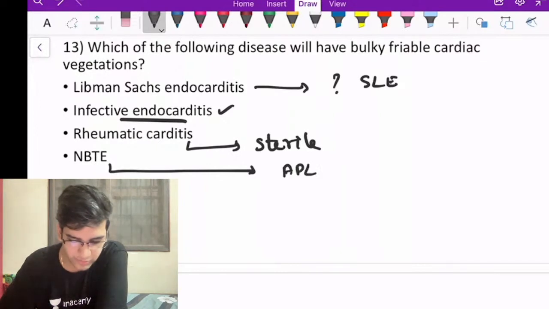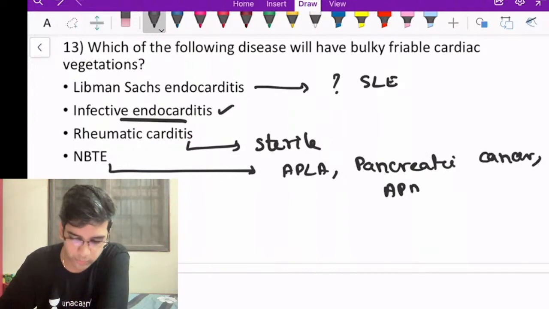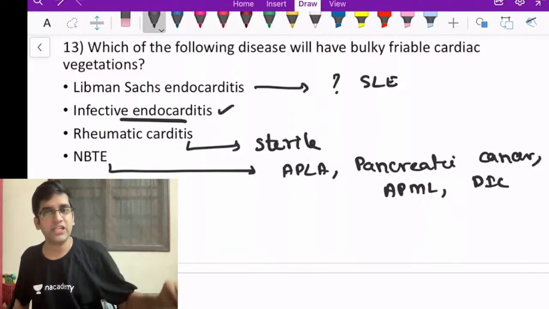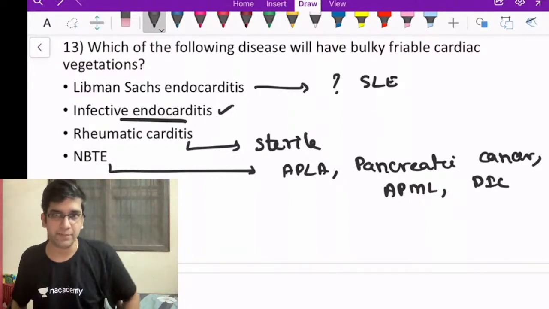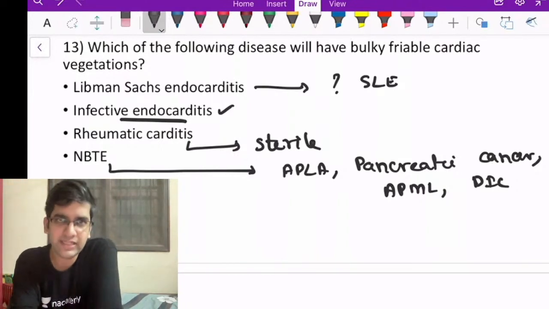Can be seen in antiphospholipid syndrome, can be seen in pancreatic cancer, acute promyelocytic leukemia, DIC. Any condition with a predisposition to thrombus formation can cause NBTE, fine? So any pancreatic cancer or any cancer which predisposes to thrombus formation, I'll have that, fine?